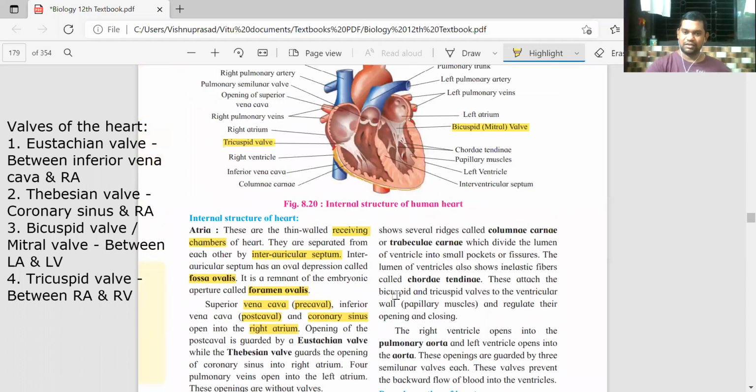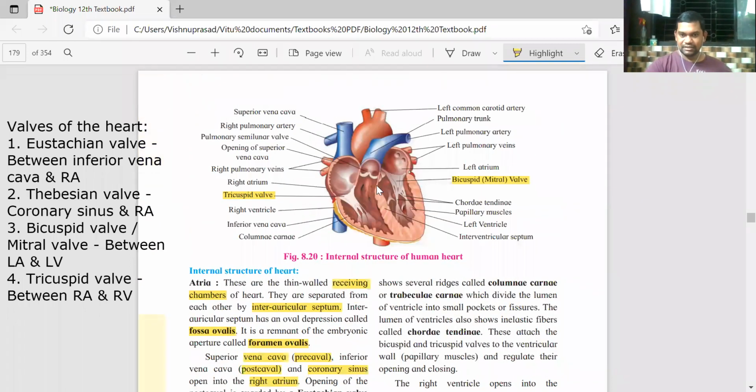Now, inside the ventricles, on the inner wall, there are a lot of ridges one can see. They are not smooth. तो वो जो ridges होते हैं उनको बोलते हैं columnae carneae. They are the ridges which are seen inside the ventricles. Columnae carneae, also called trabeculae carneae.